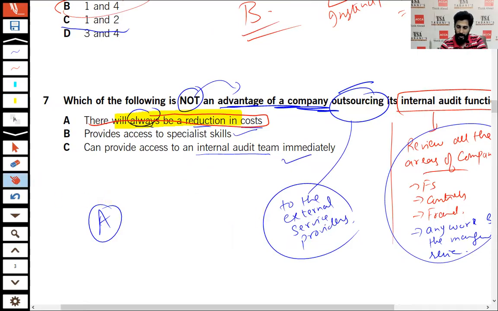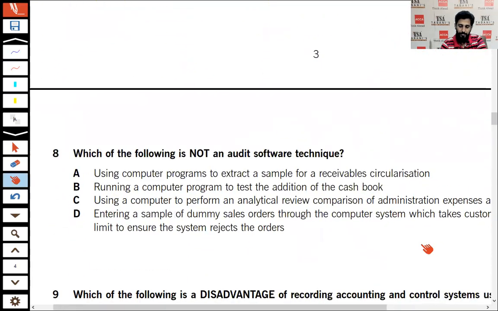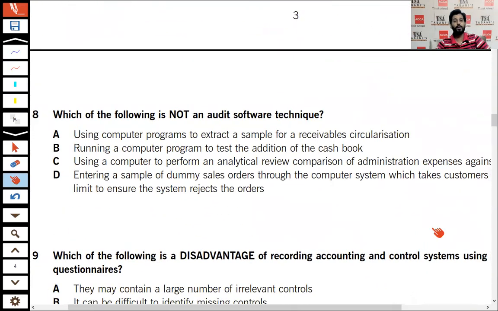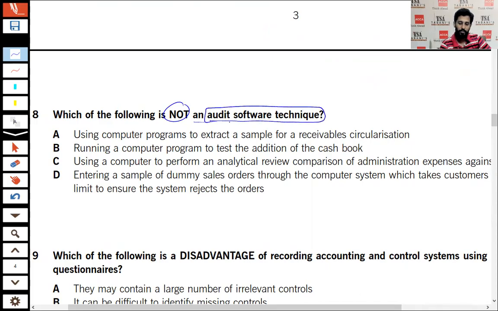Now, number eight. Again, this is a very good MCQ, I must say. Which of the following is not an audit software technique? Before going to start this MCQ, I would like to recall a topic, CATS.